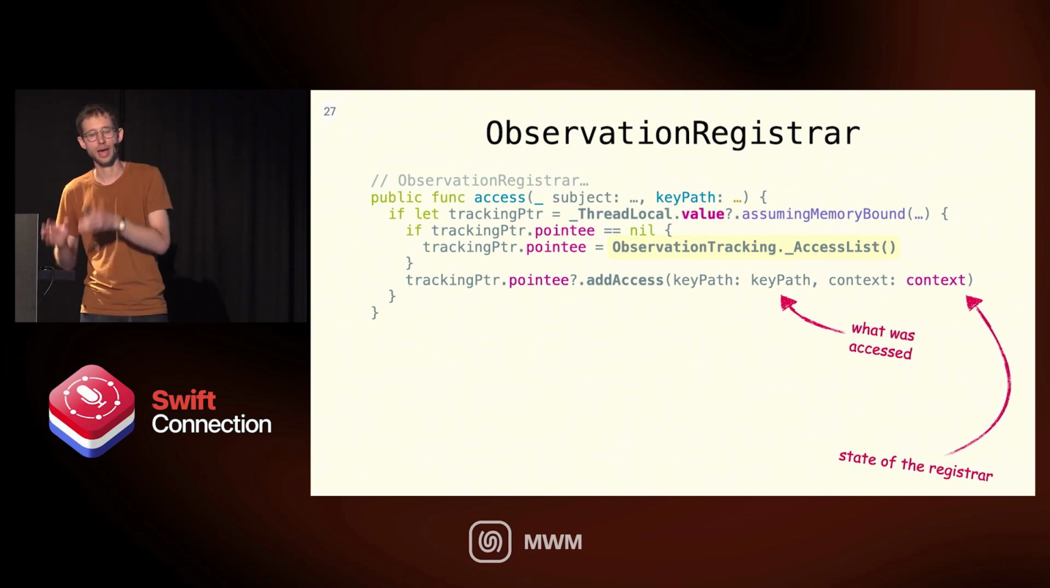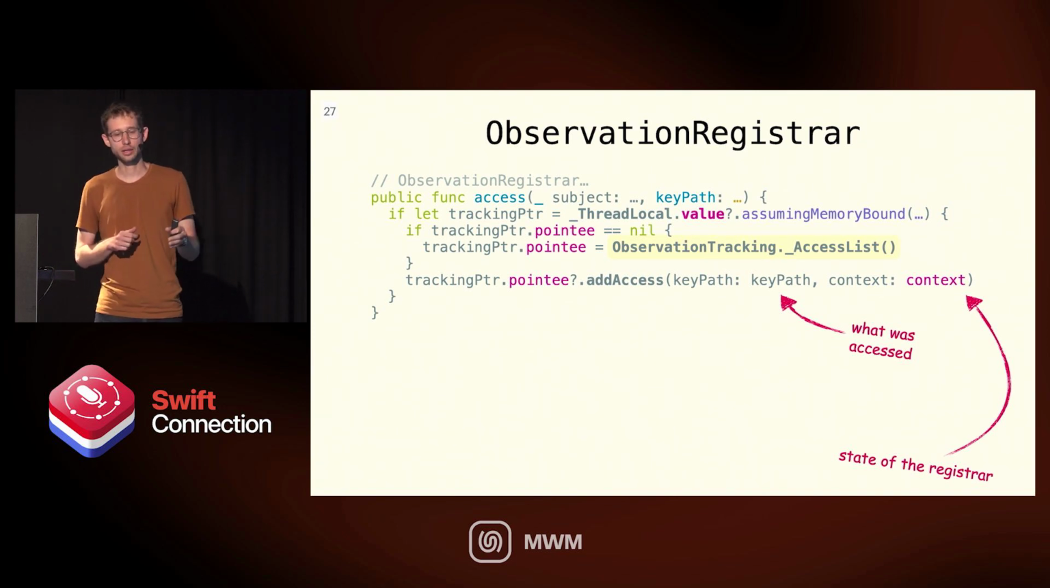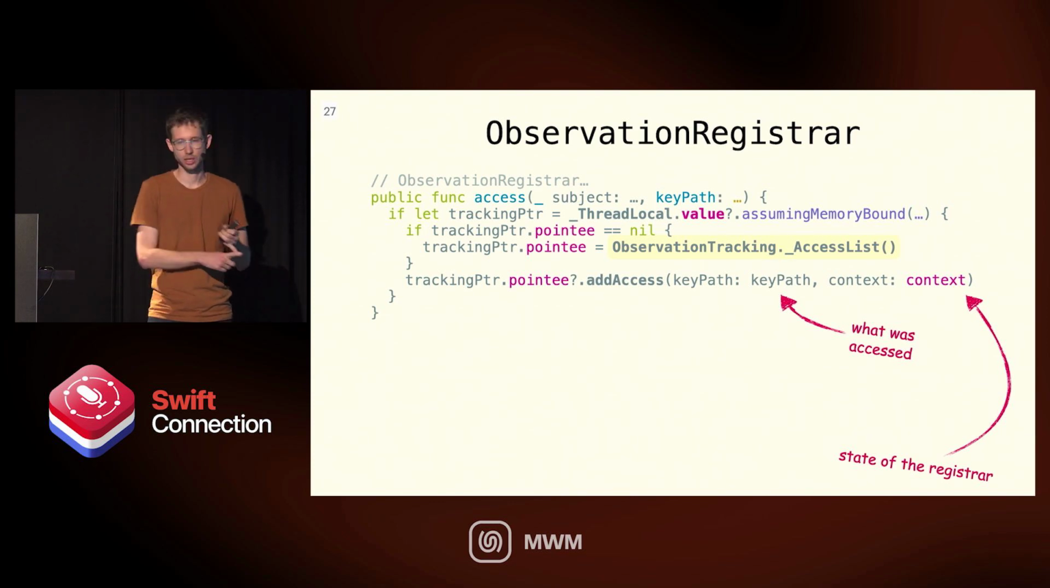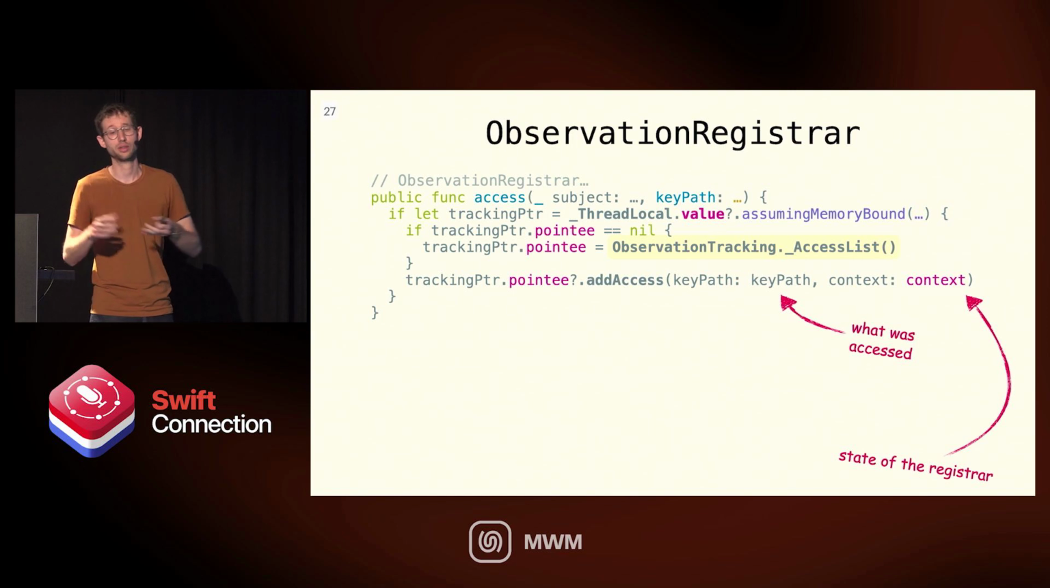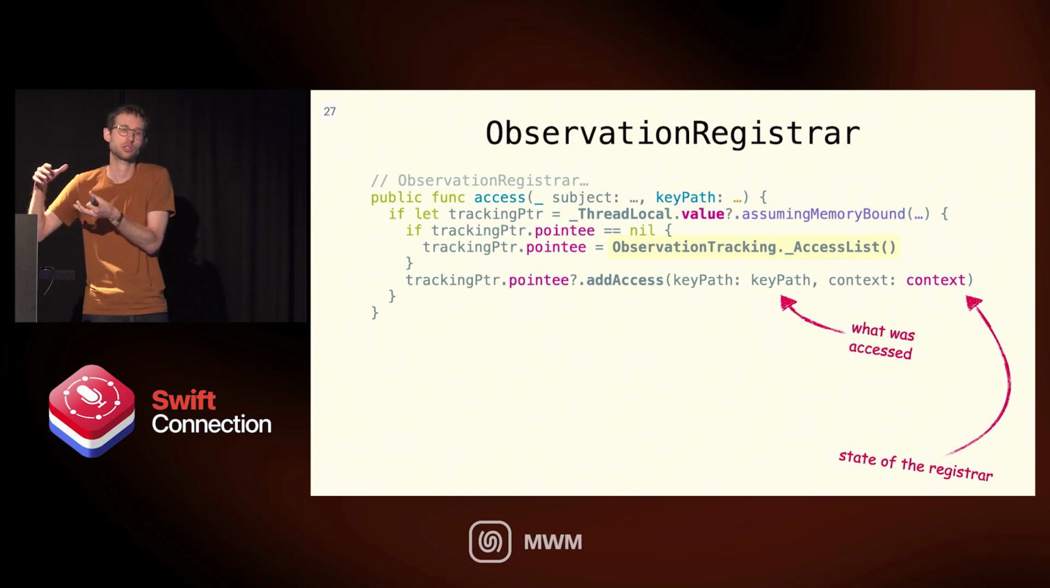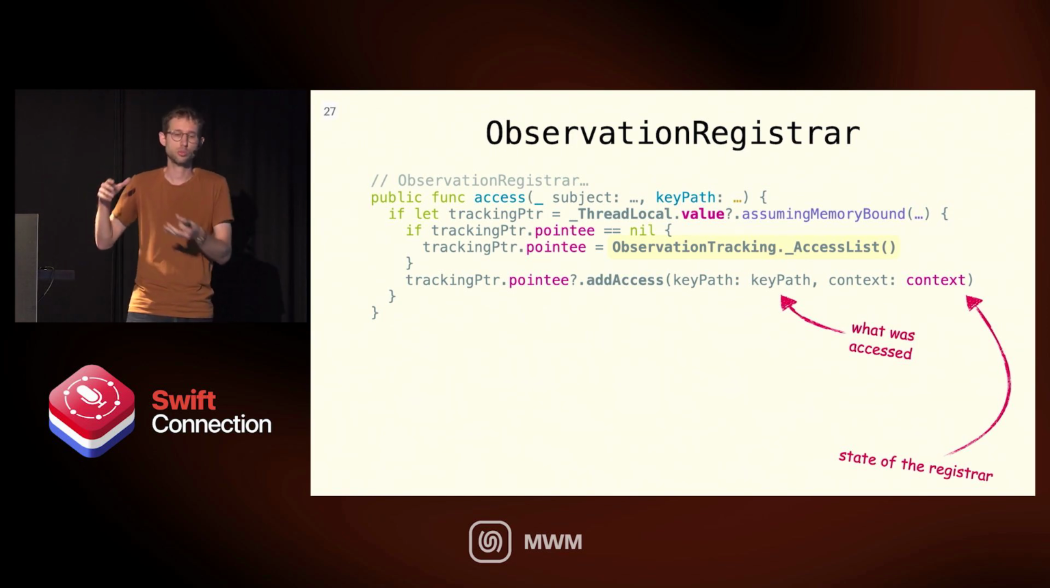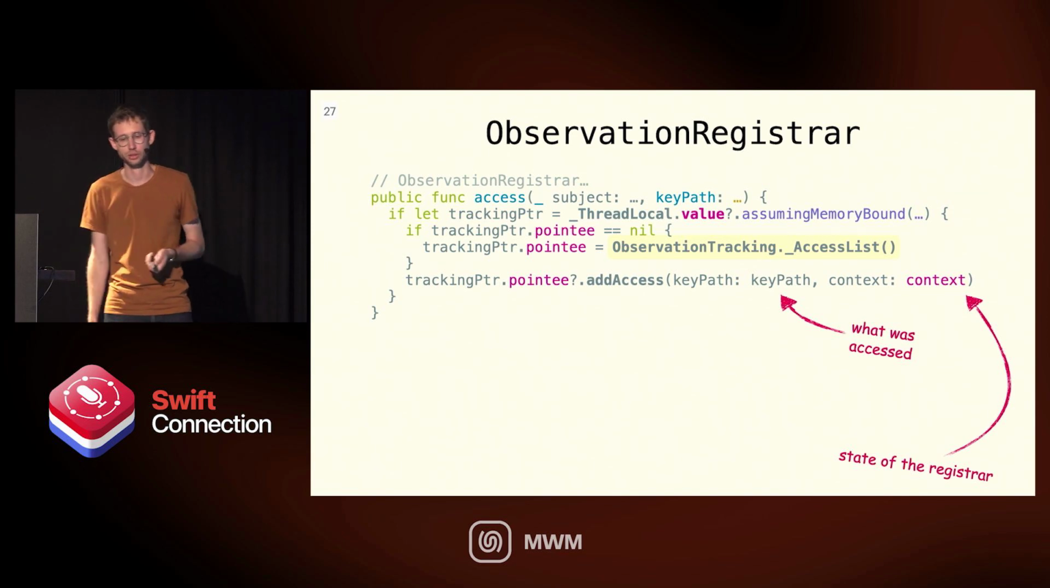And to that access list, we call add access, and we give, again, the key path that we got, and context. Context is essentially just the entire state of the registrar, everything the registrar has. It's almost like passing the registrar itself as a reference, basically.